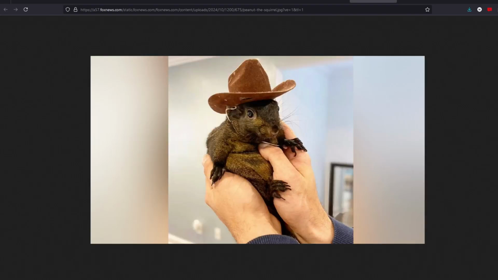So PNUT, the squirrel token, got a Binance listing and a massive God candle to go with it. It's a really good example of how meme coins that have real appeal or community support will do really well. And so I'm going to talk about where the targets are and how I measure them.